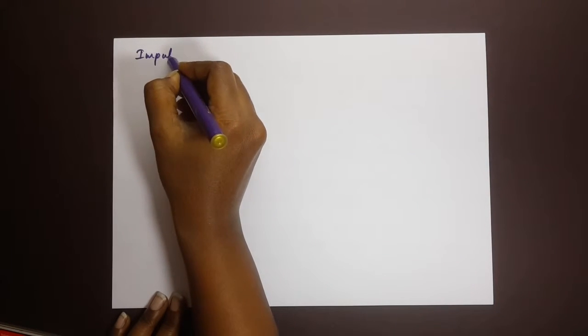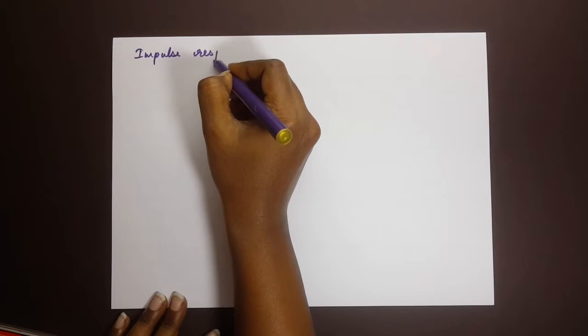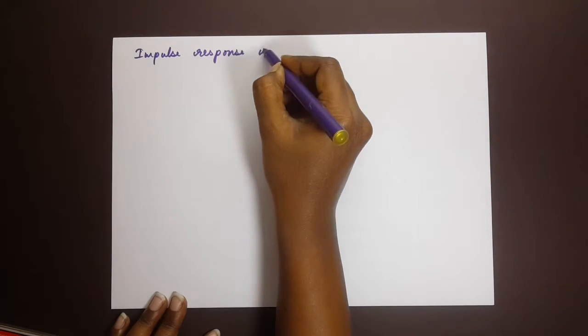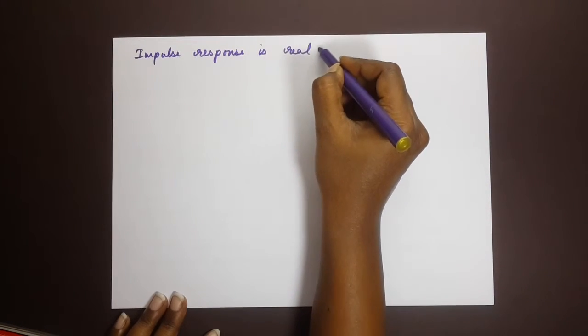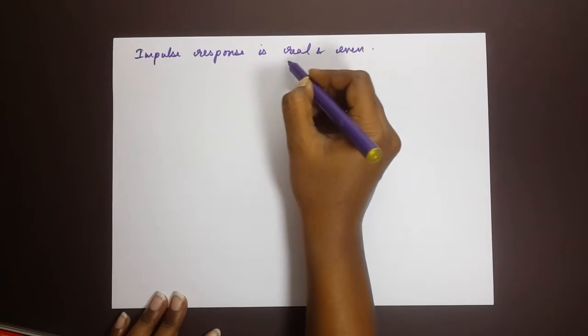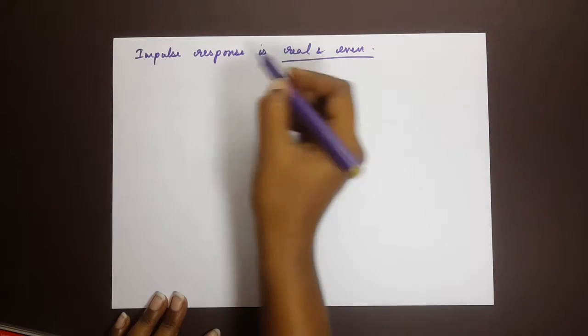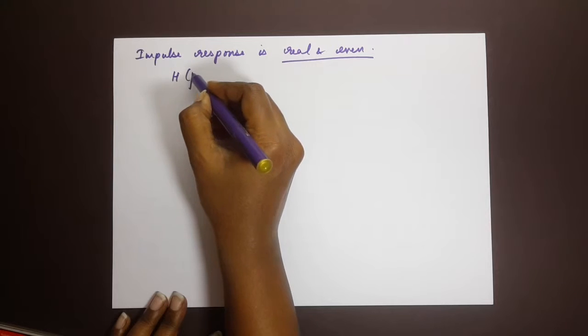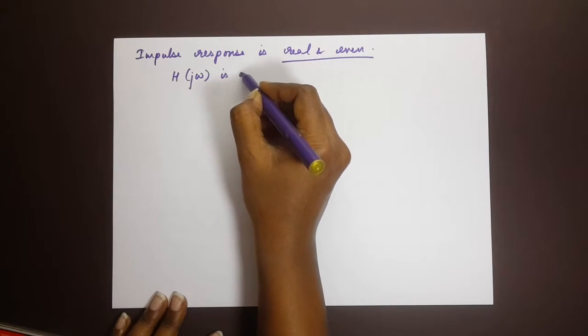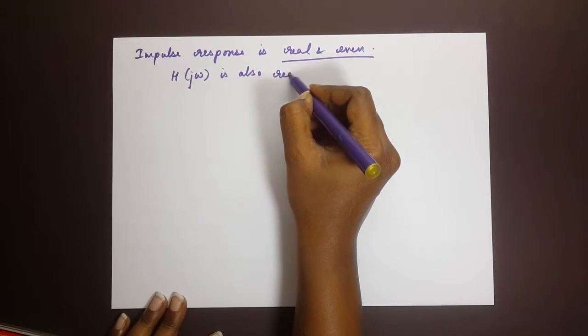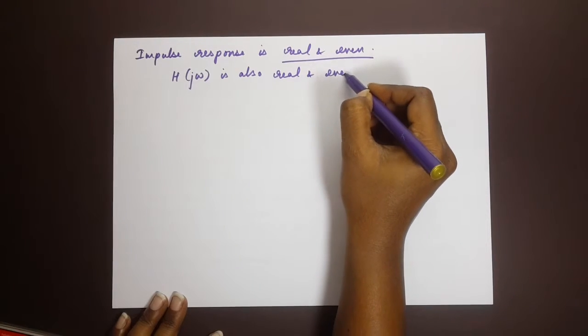Okay, so we begin with what's given, the impulse response. Now the question says that the impulse response is real and even. Now if it is real and even, that indicates that H of j omega is also real and even.